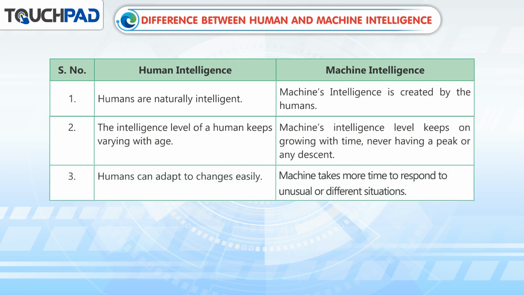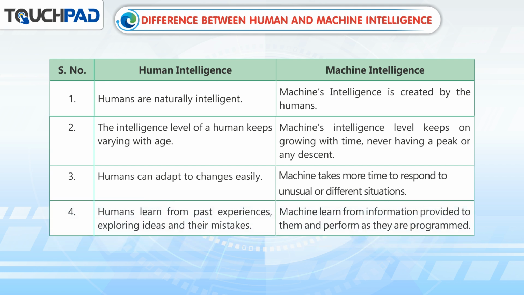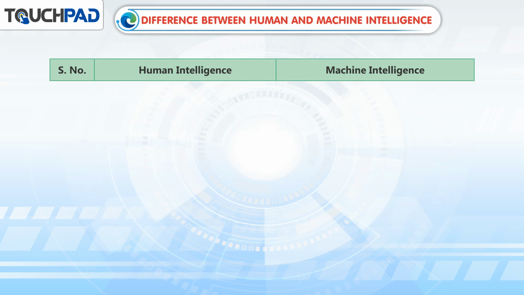3. Humans can adapt to changes easily. Machines take more time to respond to unusual or different situations. 4. Humans learn from past experiences, exploring ideas and their mistakes. Machines learn from information provided to them and perform as they are programmed.